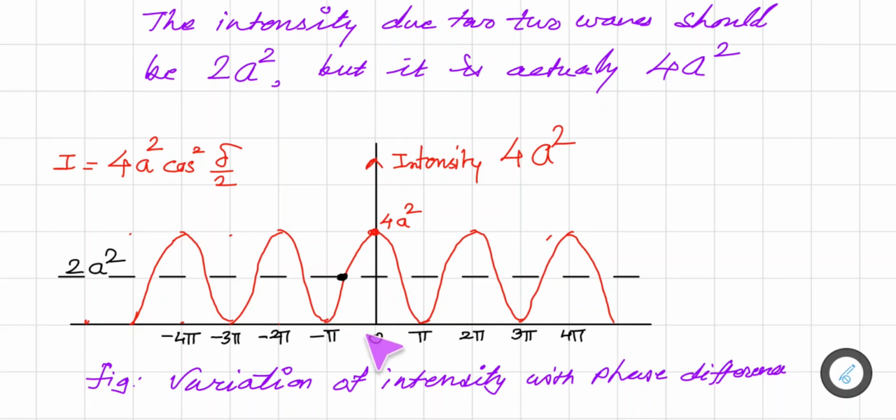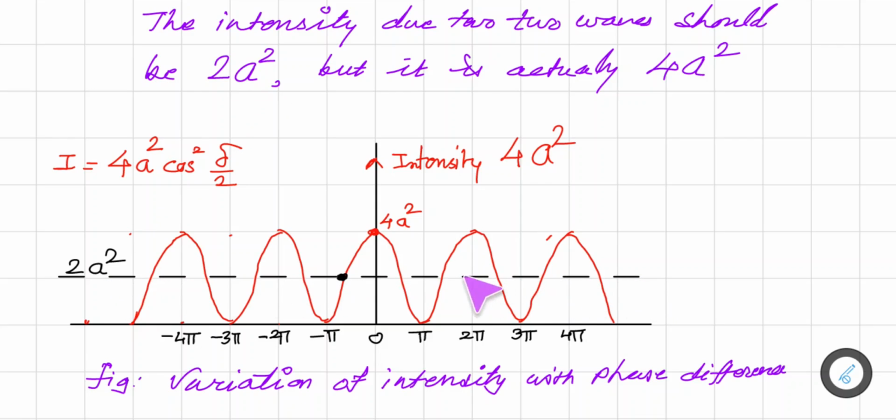This is the intensity axis. The maximum intensity possible at these points is shown, that is 4a square, and at these points, because of the phase difference, we get zero intensity. But actually the average energy is 2a square.